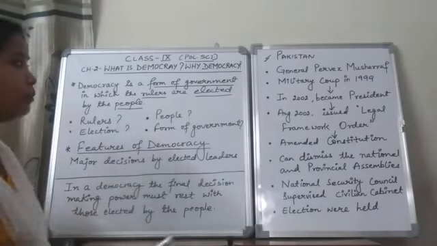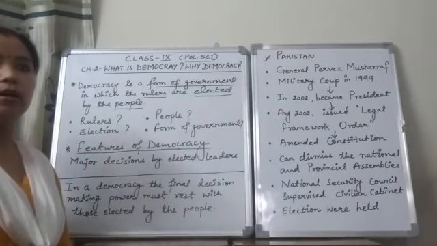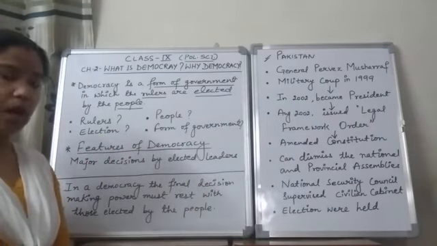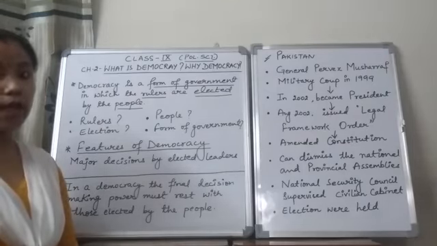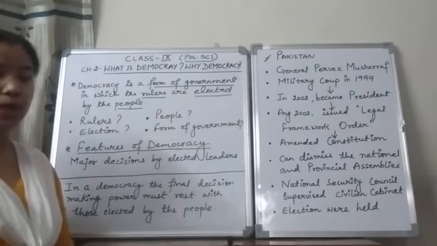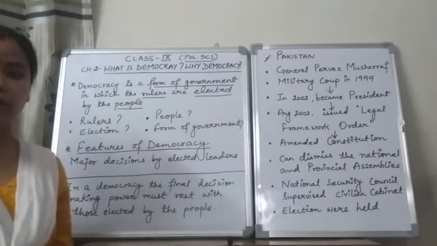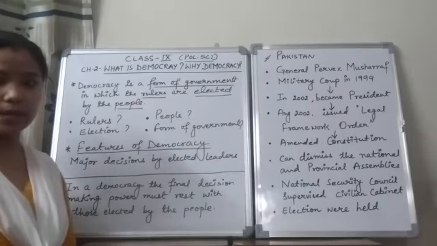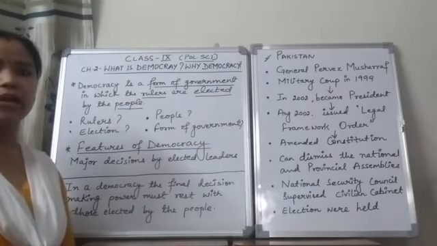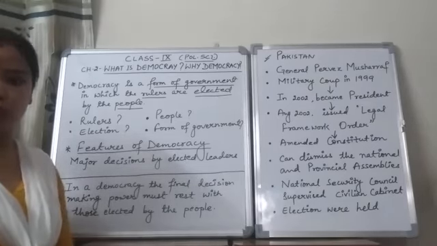But later on in 2002, this person issued a referendum according to which he became the president of the country, and later on he extended his term period up to 5 years. Now what does the referendum mean here? Referendum is a kind of direct vote where the eligible voters are asked to accept or reject the proposal.